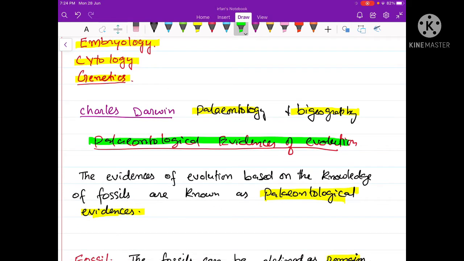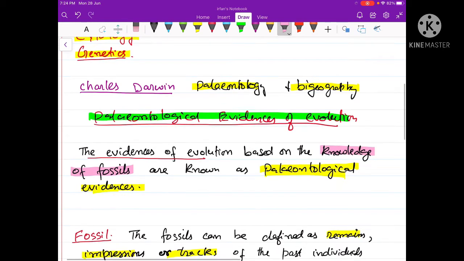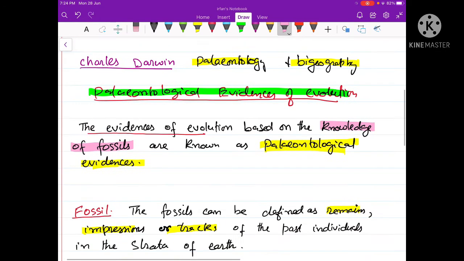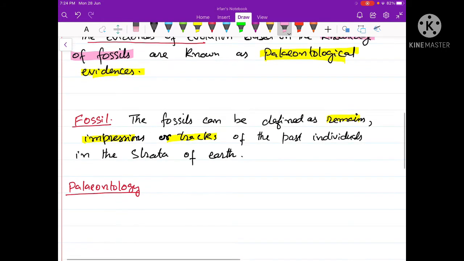Now, what are paleontological evidences of evolution? Paleontological evidences are the evidences of evolution that are based on the knowledge of fossils. Now, what is a fossil? A fossil is actually the remains, impressions, or sometimes tracks of individuals that lived in the past, and their bodies, impressions, tracks or remains have got buried in the strata of the earth and got preserved in the form of fossils.